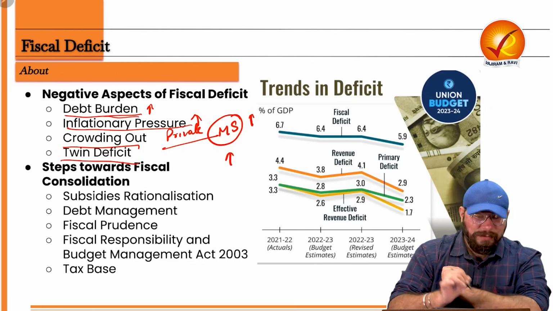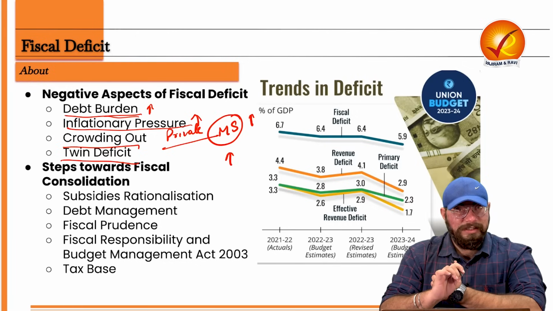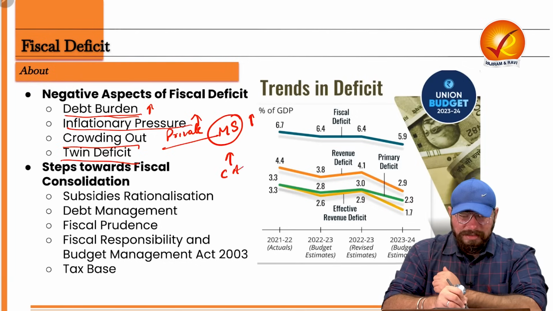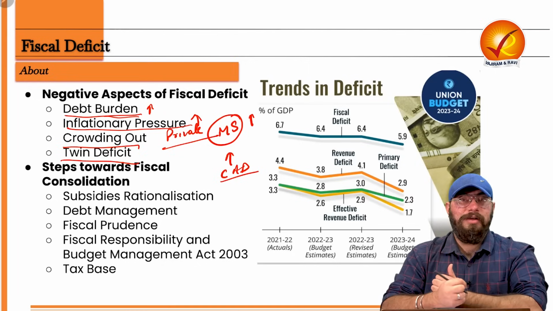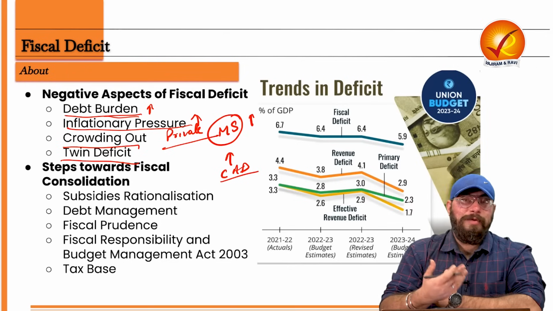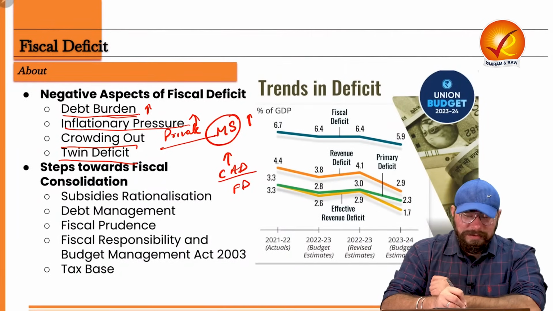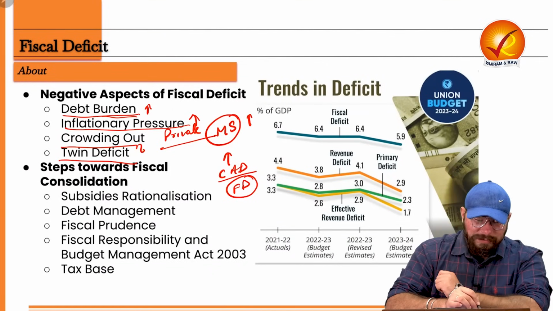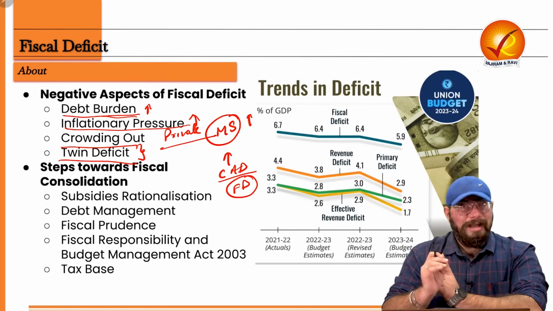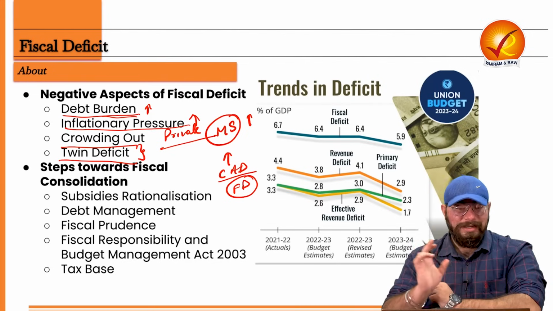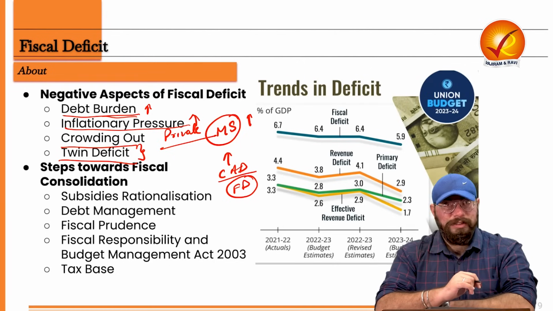And since India is facing this twin deficit problem, that is, India is having a high current account deficit as well. Current account deficit means what? That we are exporting less but importing more. So our imports are more than our exports. So India is having a current account deficit problem as well, and India is also having a fiscal deficit problem. So this twin deficit problem for a country is not a very good thing, right? It's not a very happy place for a country to be in. That is why it is a negative aspect of this fiscal deficit also. And this fiscal deficit needs actually to be controlled.